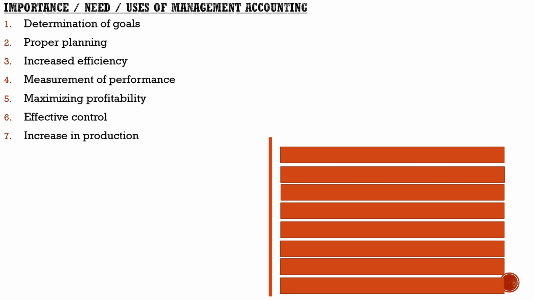Management accounting helps in increasing the production by effectively utilizing the resources, because one of the principles of management accounting was effective utilization of resources, and through effective utilization of resources, management accounting helps in increasing the overall productivity of the organization. So in general, we can say management accounting helps in increasing production.